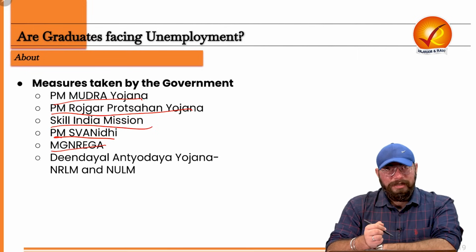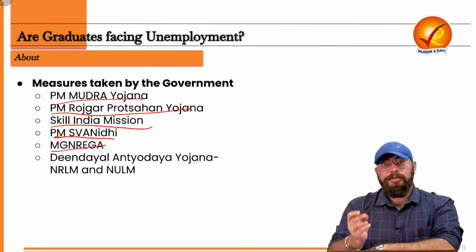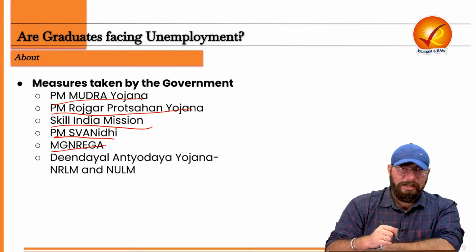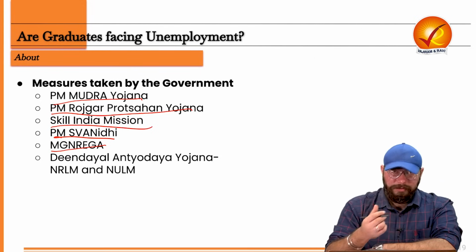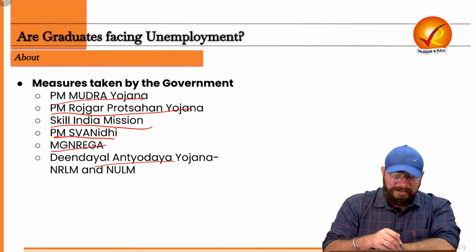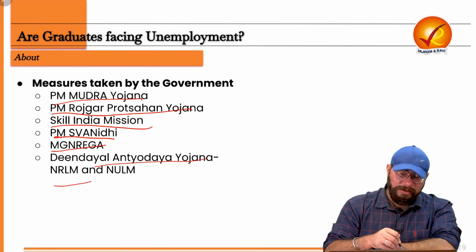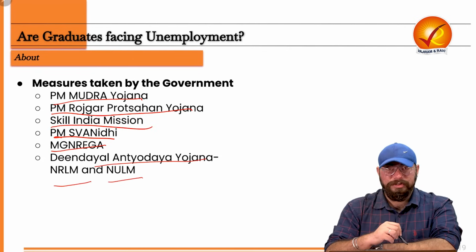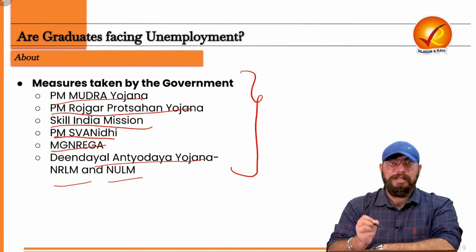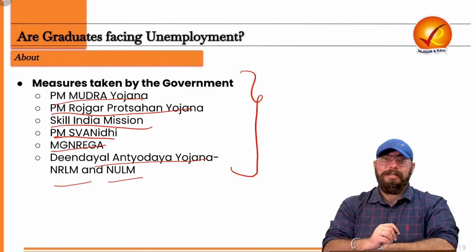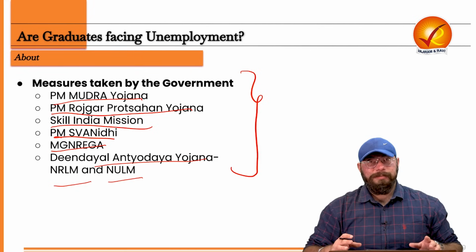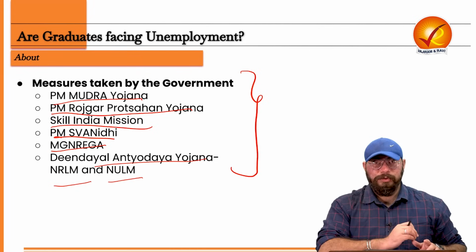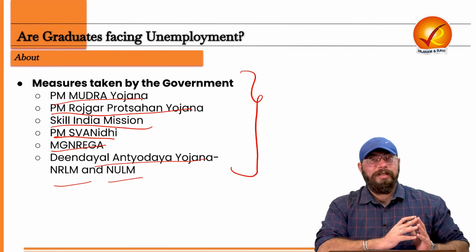Then your MGNREGA, right? So Mahatma Gandhi National Rural Employment Guarantee Act, of course, to provide 100 days of employment to the rural poor households. Then your Deen Dayal Antyodaya Yojana, National Rural Livelihood Mission, National Urban Livelihood Mission. Of course, these initiatives have been launched by the government to ensure that employment opportunities are created, right? And the government is also focusing on infrastructure activities, the multiplier effect, Bharatmala, Sagarmala Yojana, all of these things the government is doing.